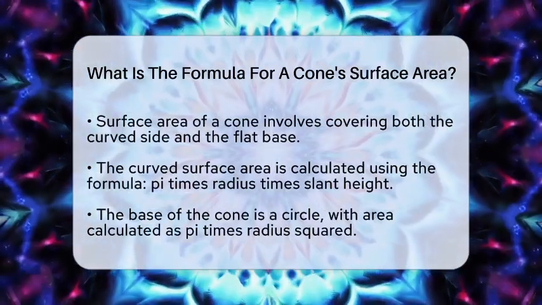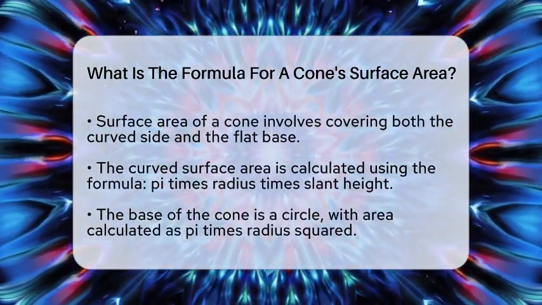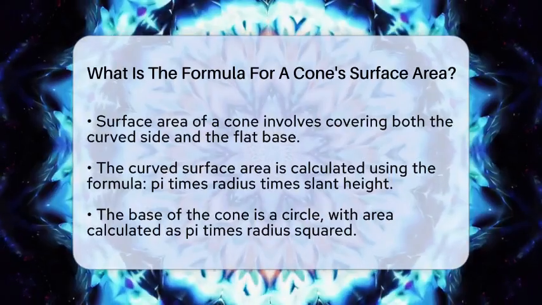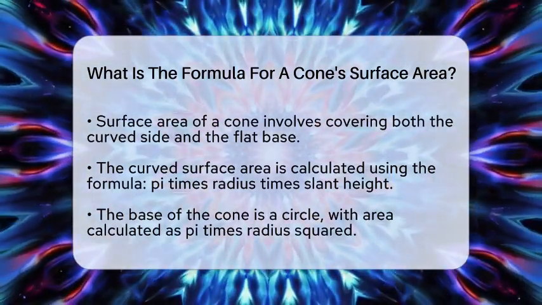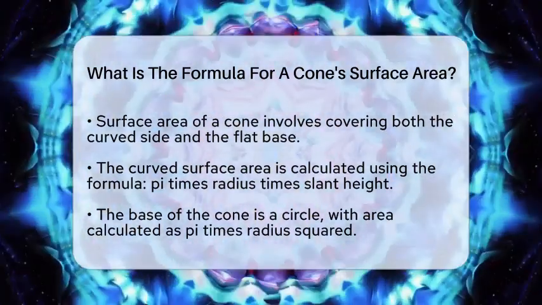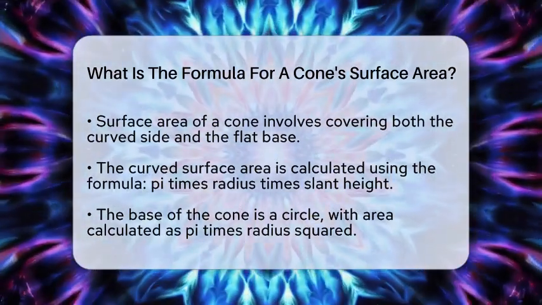When we talk about a cone, there are two parts to consider: the curved sloping side and the flat circular base. To find out how much material covers the cone, we need to add these two areas together.